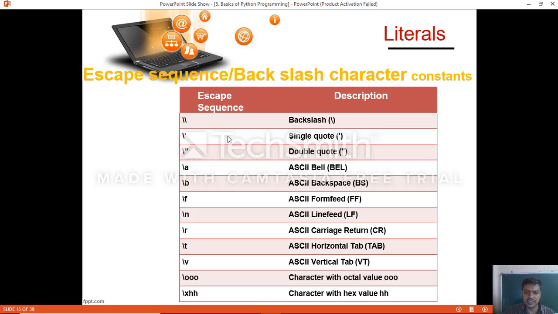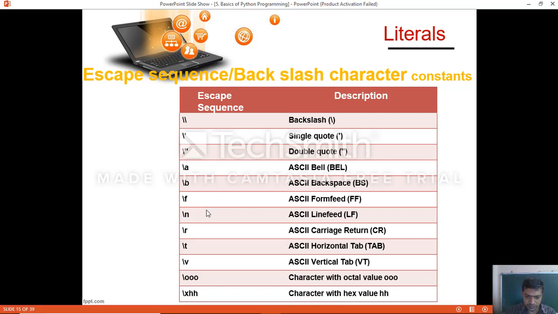Two backward slashes represent a backslash, backward slash followed by single quote represents a single quote. In the same way double quote, then the ASCII bell symbol backslash a, backslash b for ASCII backspace. In your keyboard you will see the backspace, and in the same way form feed, backslash followed by f.